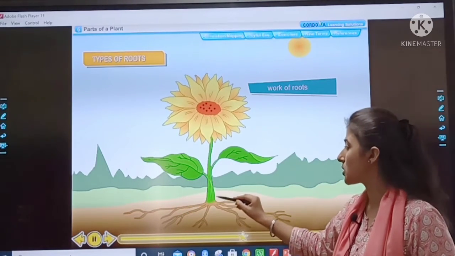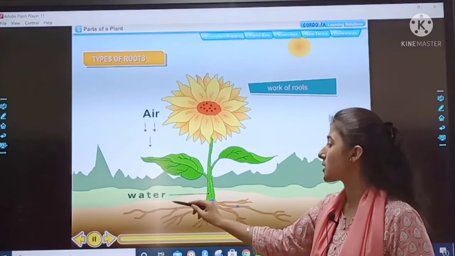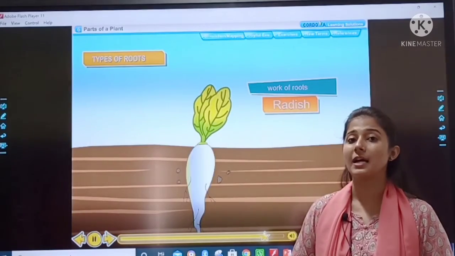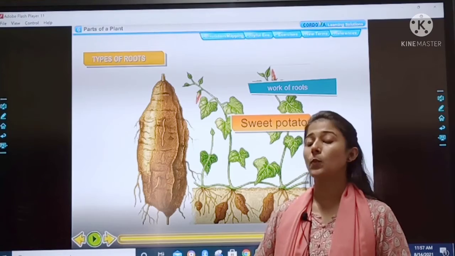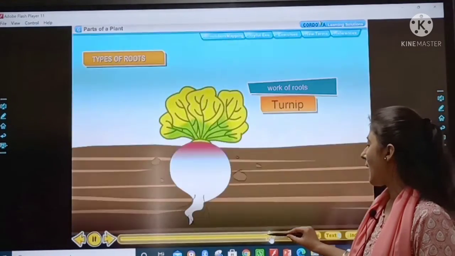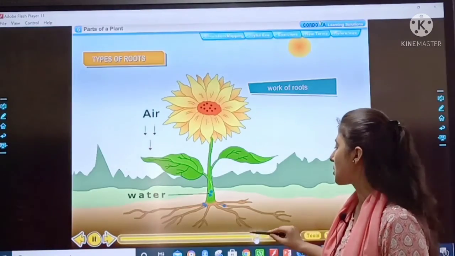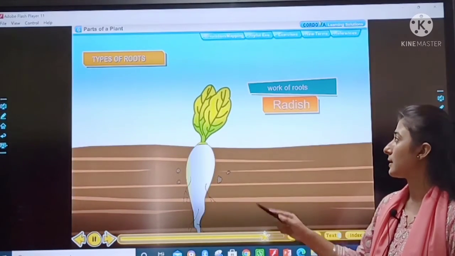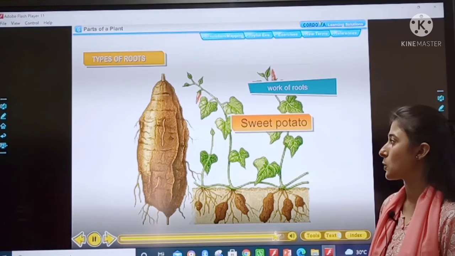Roots absorb water and minerals so that plants can make their own food. Now I will show you pictures of those roots which store food, and which were those? Carrot, radish, turnip and sweet potato.